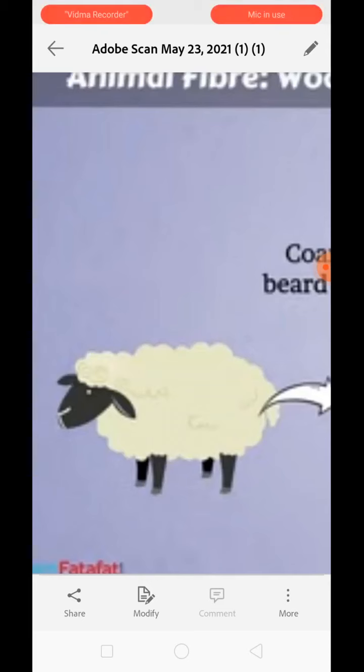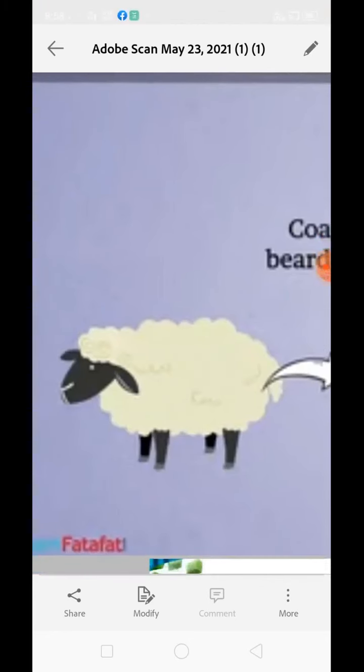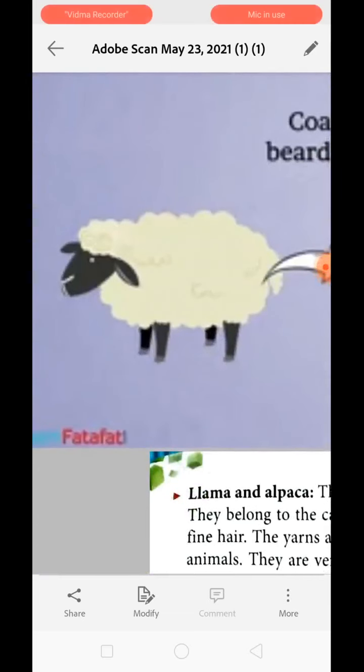Understood now? So if we are in need of good quality wool, then we will select parents with good quality of hair as well. If both of the parents have good quality hair, then obviously the offspring will also have good quality hair. So we select an animal which has very fine, soft textured undercoat hairs.